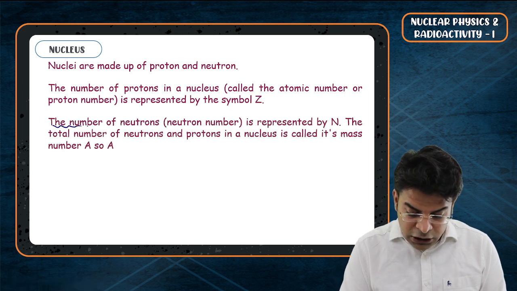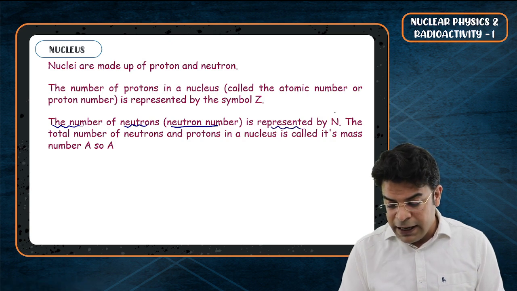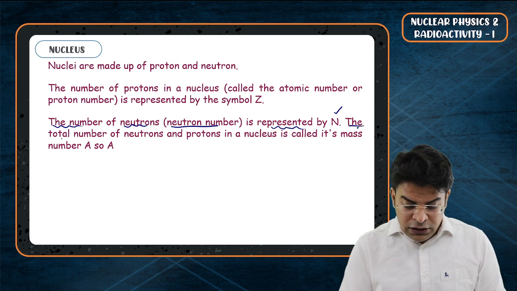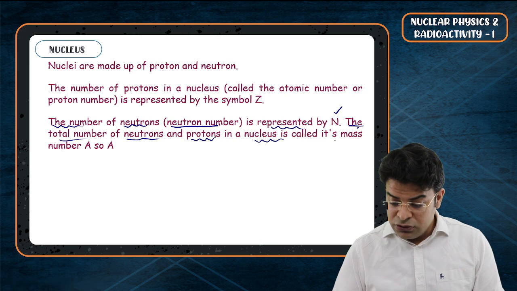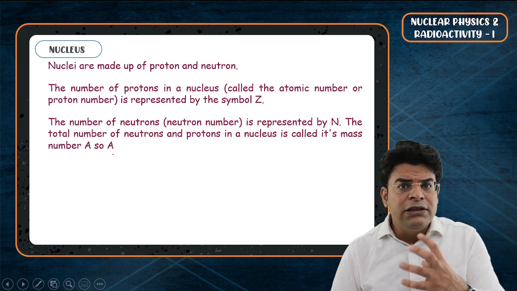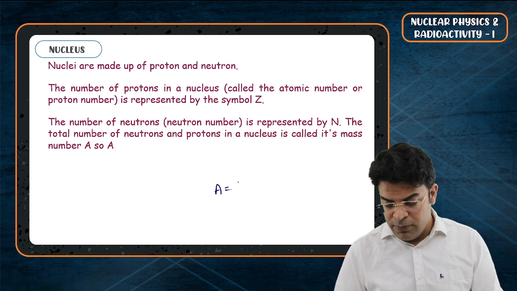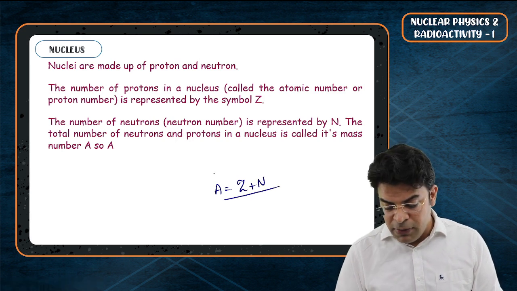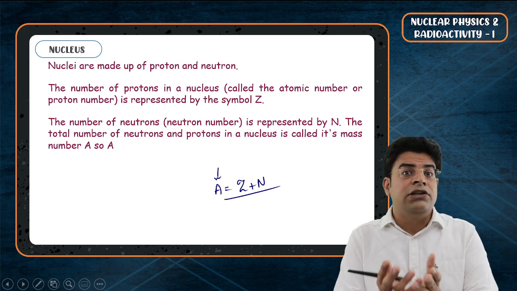Second thing, bachcho, the number of neutrons, also called the neutron number, is represented by capital N. Easy to remember, number of neutrons, capital N. The total number of neutrons and protons in a nucleus is called its mass number, and that is A. So what is the mass number of a nucleus? The mass number is nothing but the sum of the number of protons, represented as Z, plus the number of neutrons. So the mass number is equal to the total number of nucleons in the nucleus.